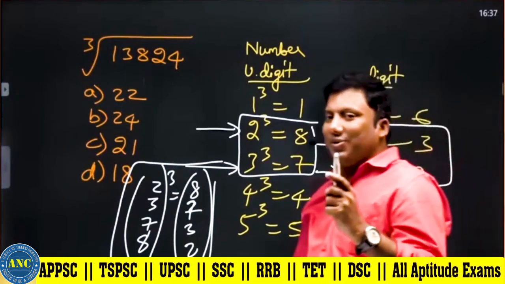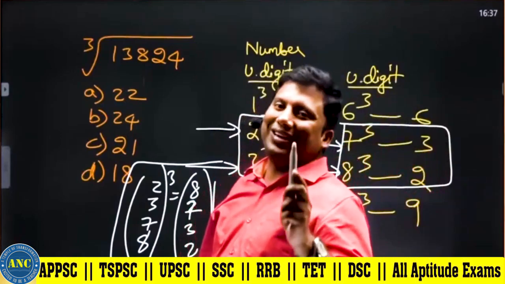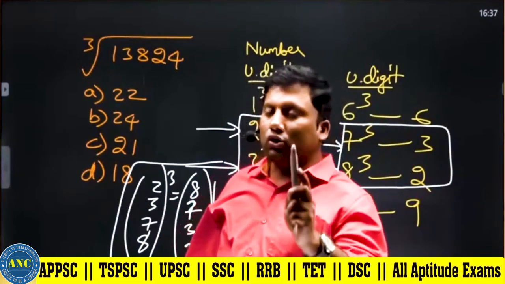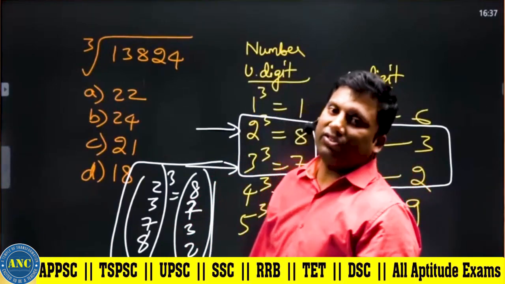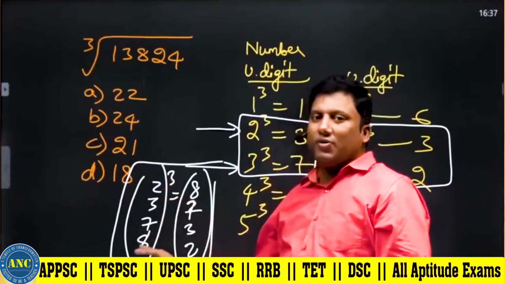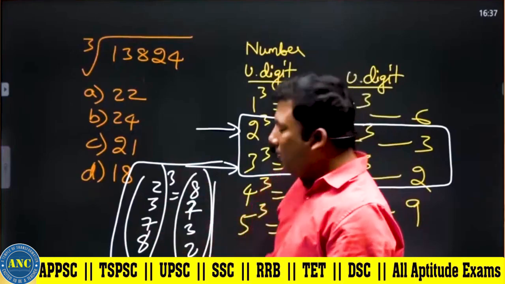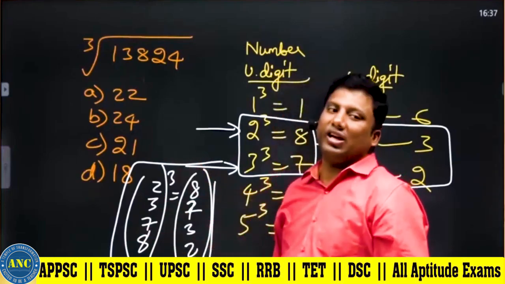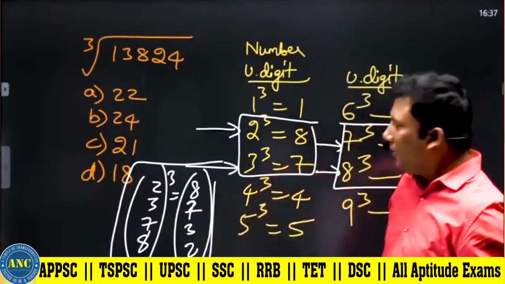A perfect square never ends with 2, 3, 7 or 8. On cubing, these end with 8, 7, 3 or 2. I hope it is clear.